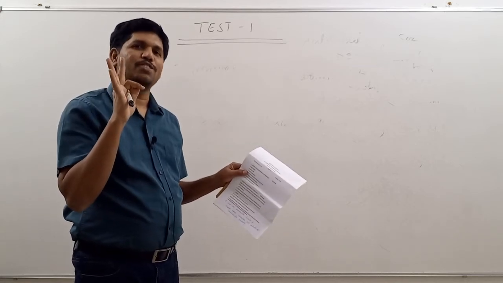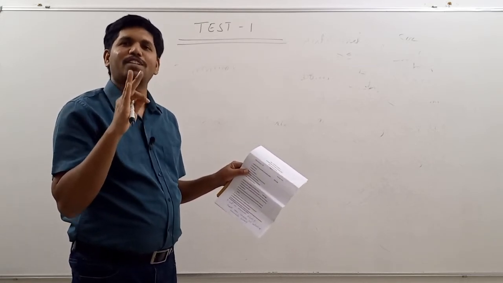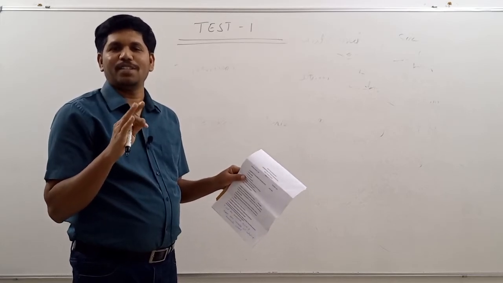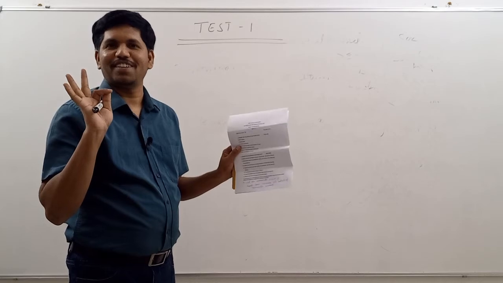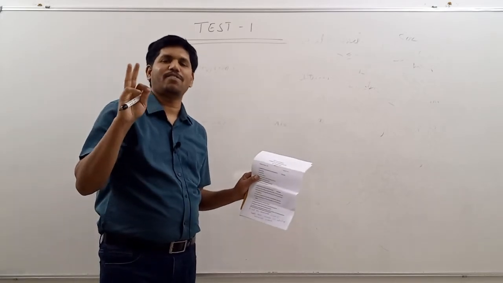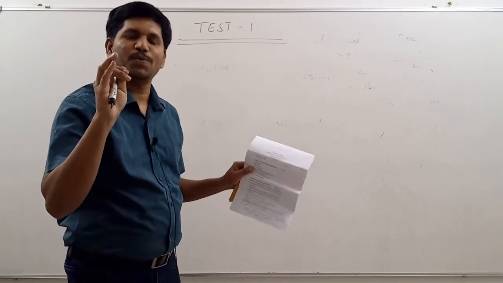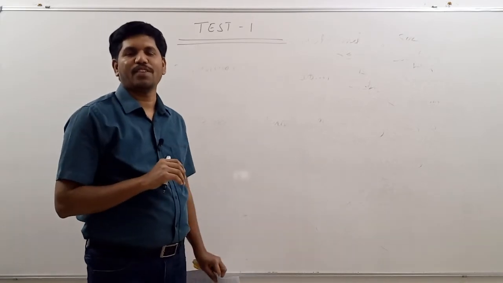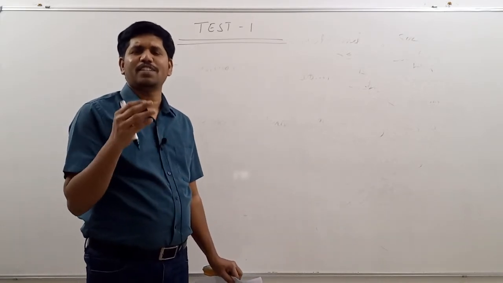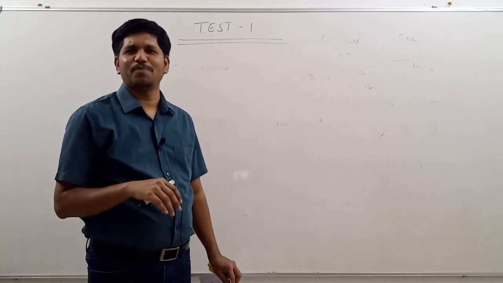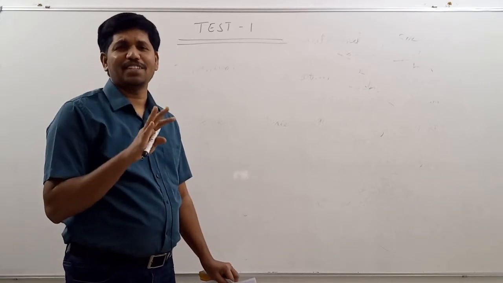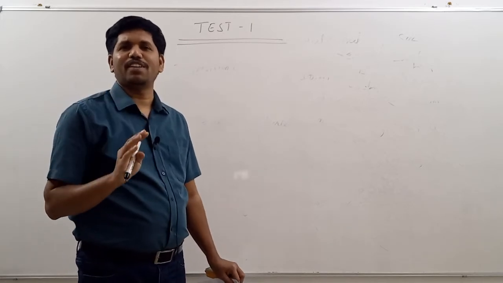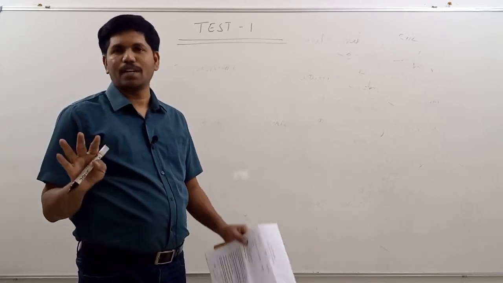Actually, Klinefelter syndrome 3 you need not to mention. Why? Because that is post-graduation level knowledge. But UPSC tests your knowledge up to the level of graduation. That's why if you write the mechanism of formation of Klinefelter syndrome 1 and 2, that is sufficient. Then clinical features you have to write. Some students have written management of Klinefelter syndrome. All those things are not necessary. Question is very specific. In this case, if you want to write, you can write what is meant by Klinefelter syndrome and mechanism and clinical features.